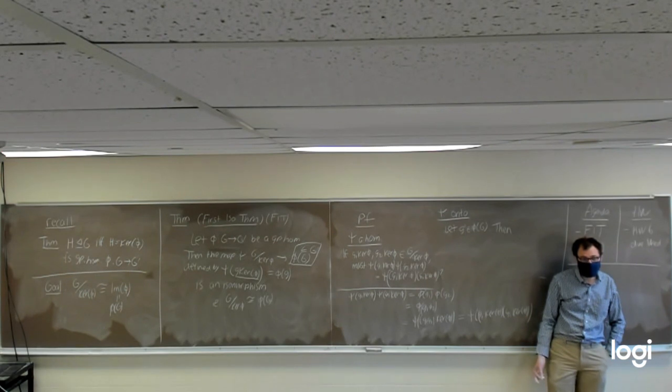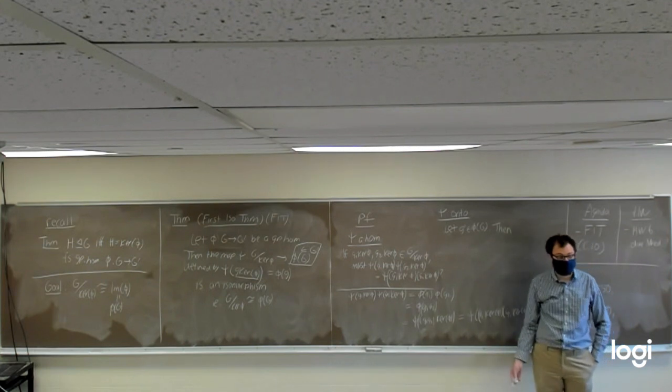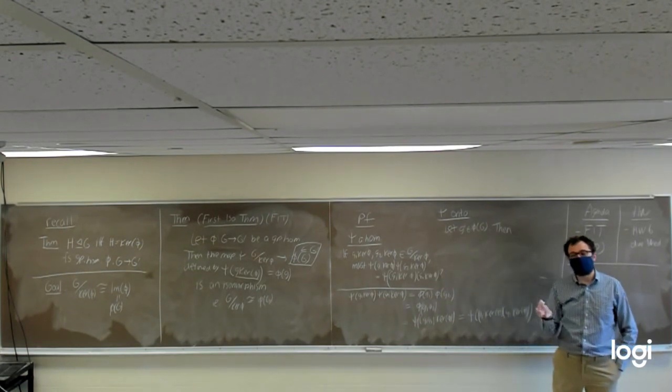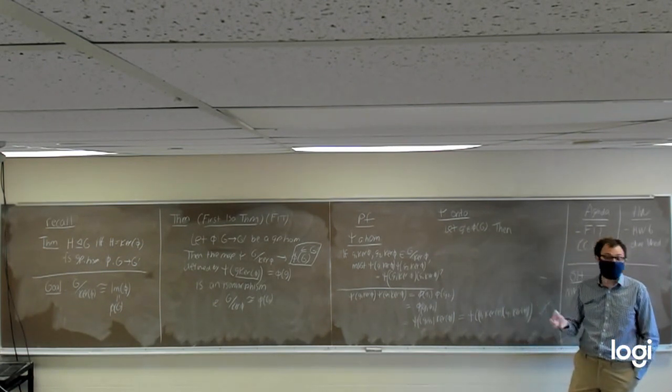If I were to tell you I'm thinking of a group homomorphism and g prime is in the image of that, what does it mean to say that g prime is in the image of a function? Or g prime is in the range, in other words. There exists some x such that phi of x equals g prime. It means that g prime has to get mapped to by something, that g prime is equal to phi of something.